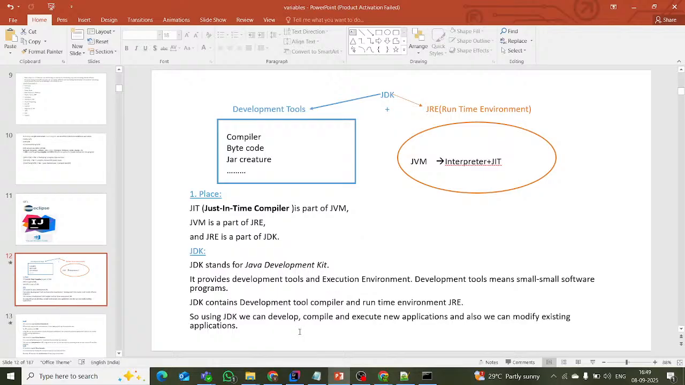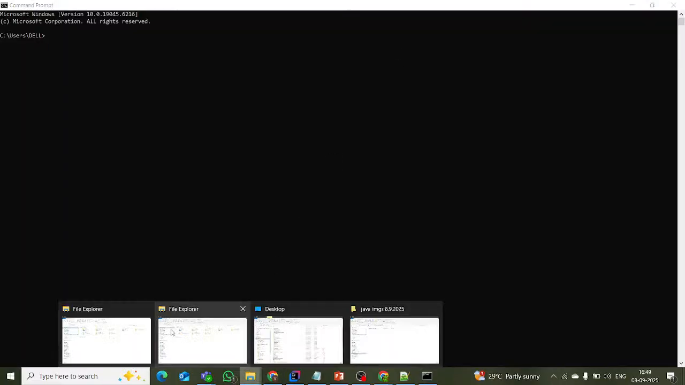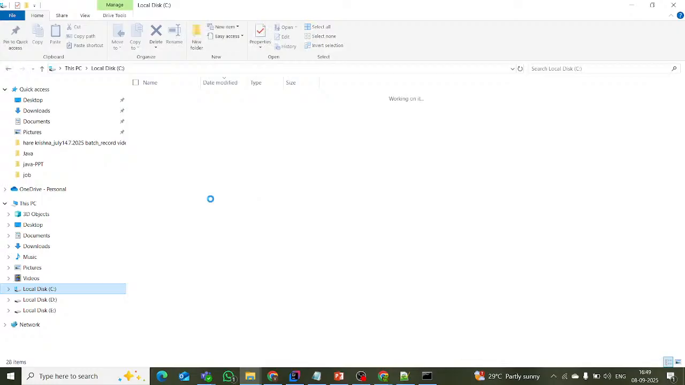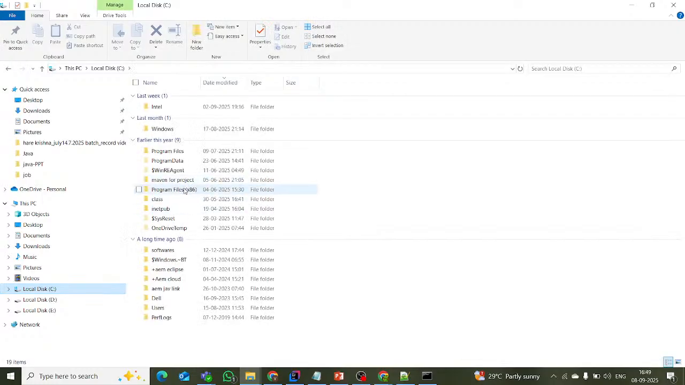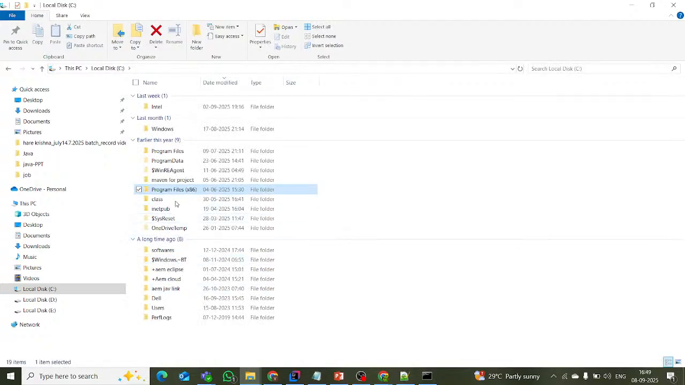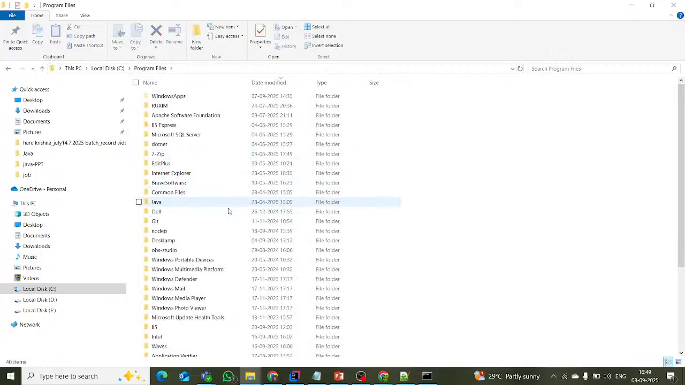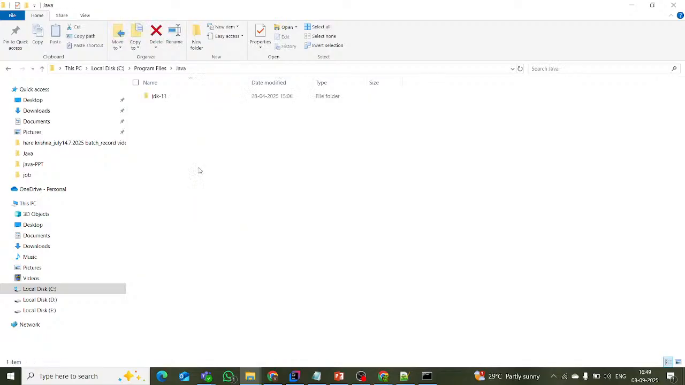So in previous days I told you to download this. Simple and straightforward, just go to the Oracle website and download the JDK. If you download it, it will go to the downloads. After that, go to the C drive, program files, 64-bit. In the C drive, program files, it will generate a Java folder. In the Java folder it contains JDK 11, Java Development Kit 11.